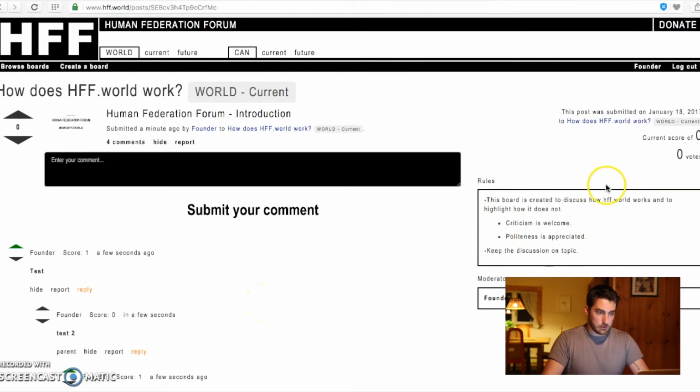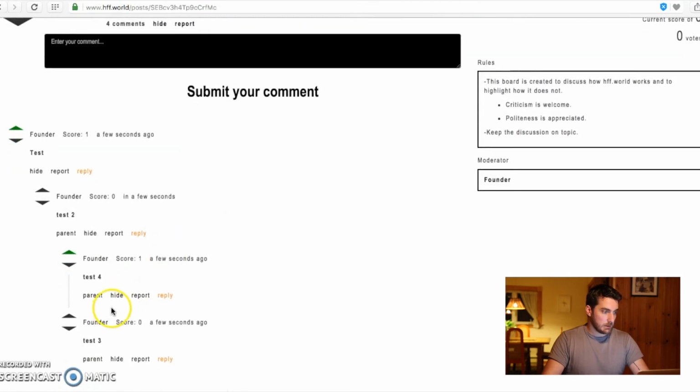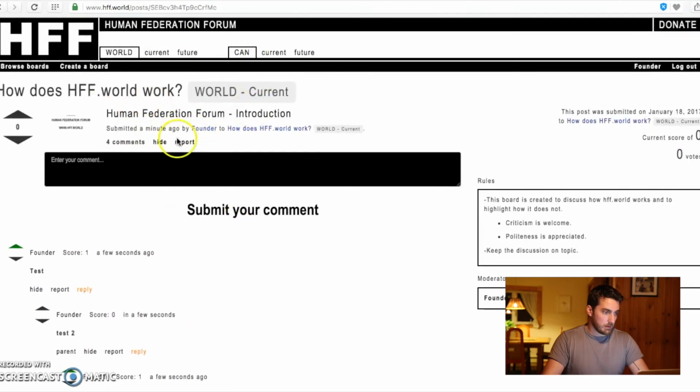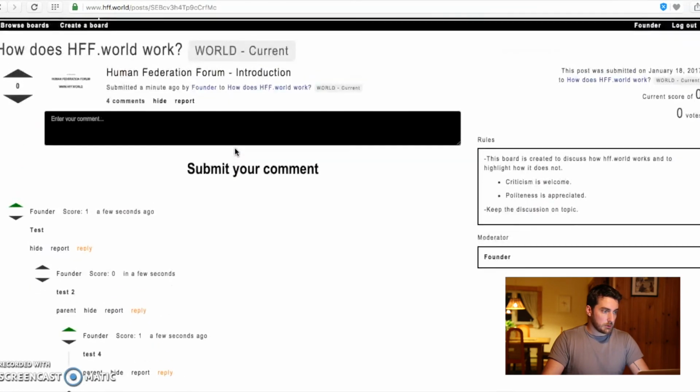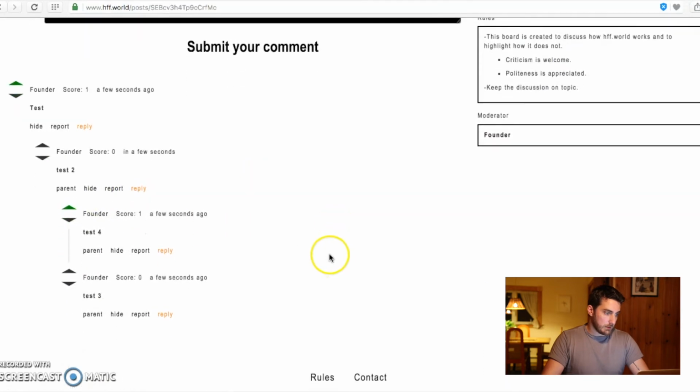You can see the rules of the board that I've created earlier. I can go to my profile. Well, first let me hide some comments. So I've created these comments. Also, I've created this post. So I could choose to hide the post, and I could choose to hide some of the comments I've made.